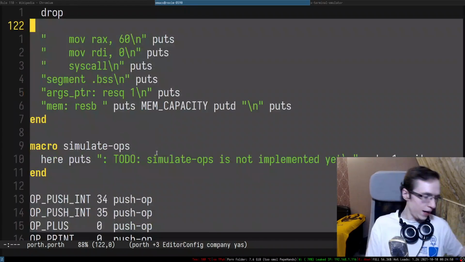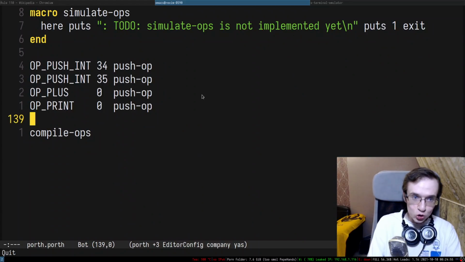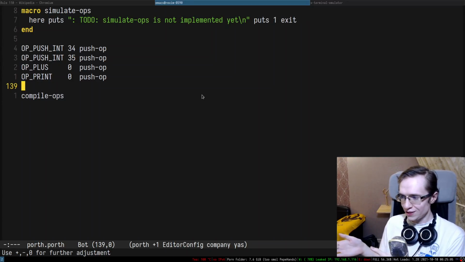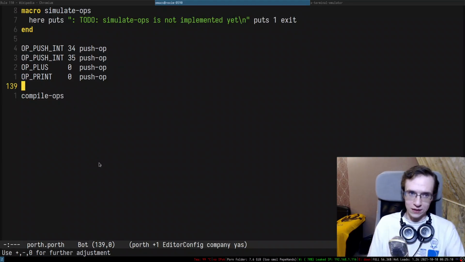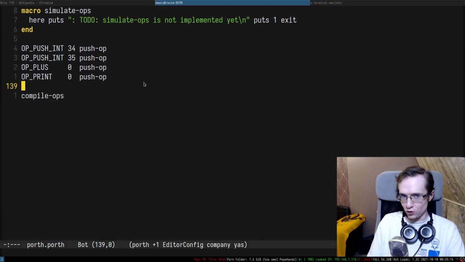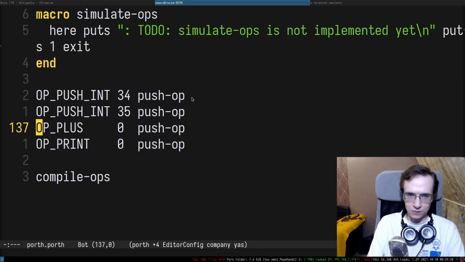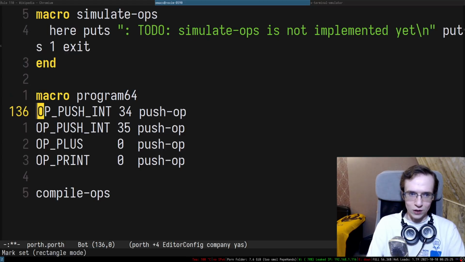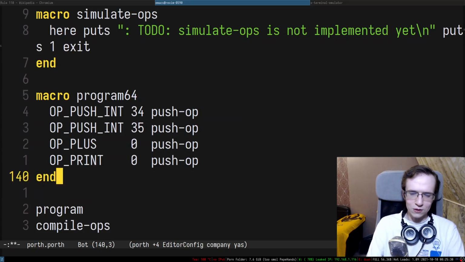So we don't really have a way to read files in this compiler yet, but we can hard code the intermediate representation of a program with the limited amount of instructions and generate assembly of the programs that do those things. So you basically can hard code the simple Porth program in here. We can do more different things, for instance. So this is one program, right? So macro program 69, right? So we can put it like that, and then I can just put it like this. So program, it's not 64, it's 69.